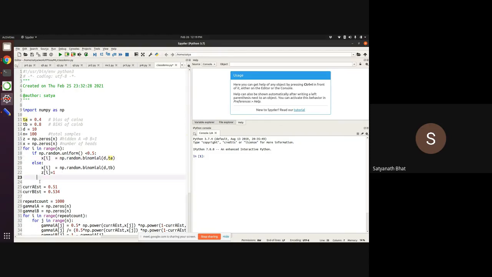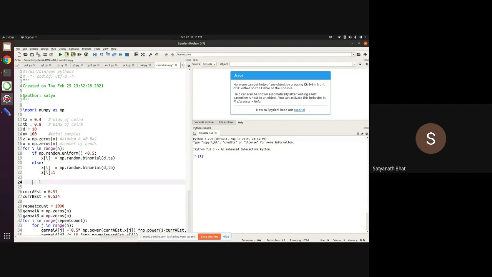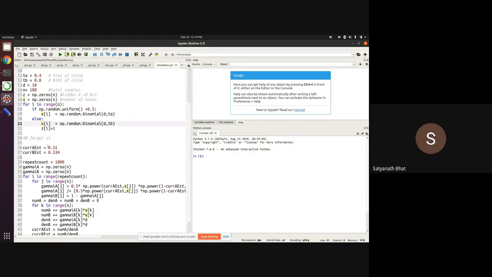So this is what we have. Now I will forget the Z's. I don't care about that anymore. I will only look at X's and try to estimate this TA and TB. So I will start with some estimates which are like this. This you can choose randomly. I have chosen this, but you can choose randomly from a good distribution.